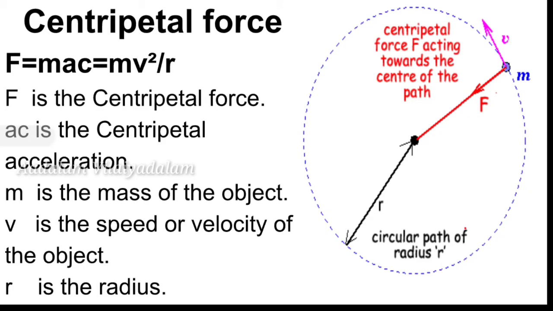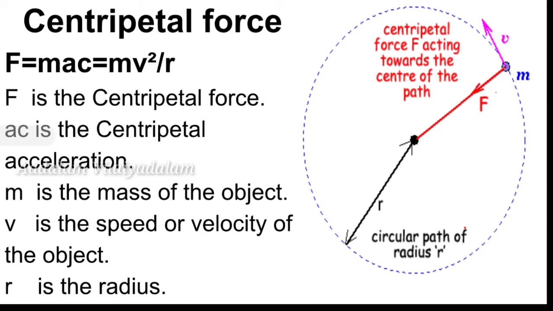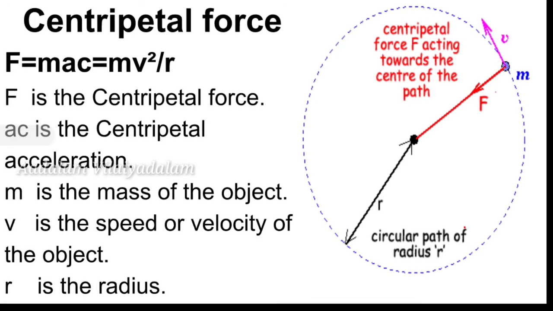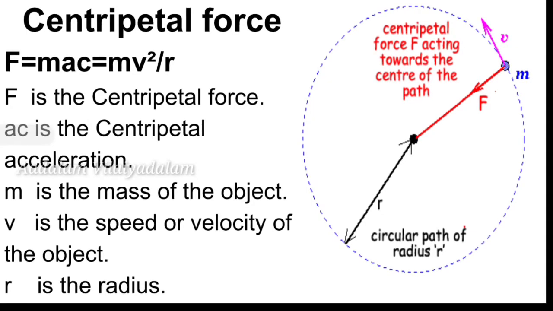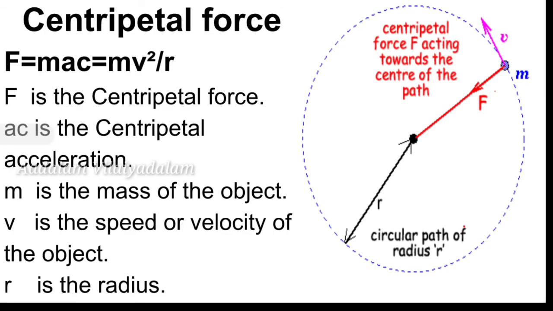So the formula for centripetal force is F = mv²/r, where F is the centripetal force, a_c is the centripetal acceleration, m is the mass of the object, v is the speed or velocity of the object, and r is the radius.